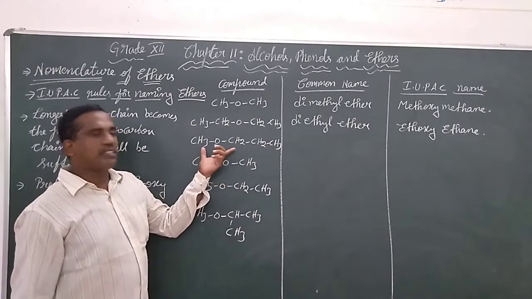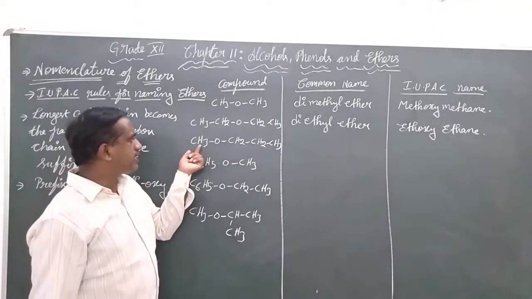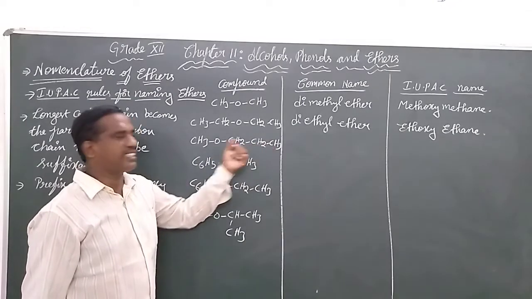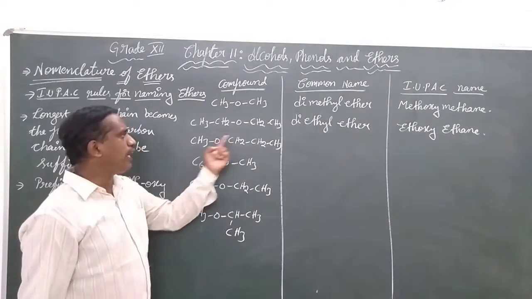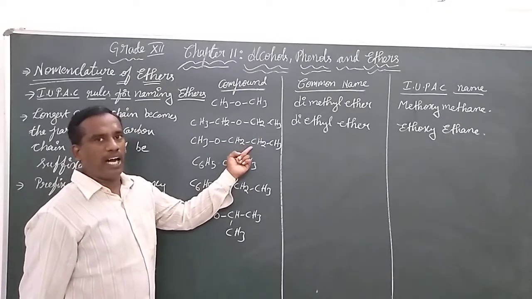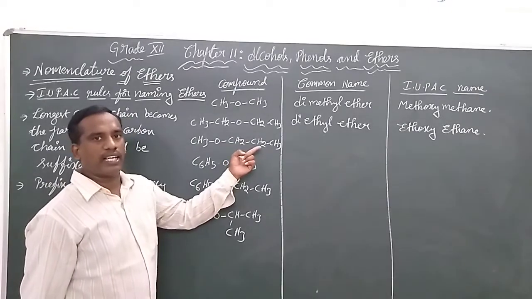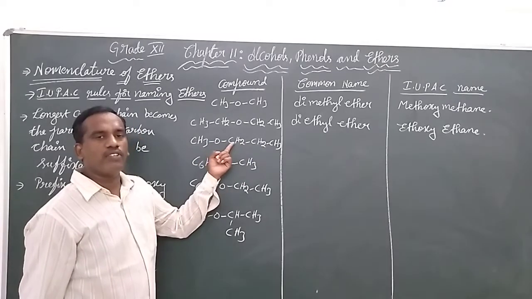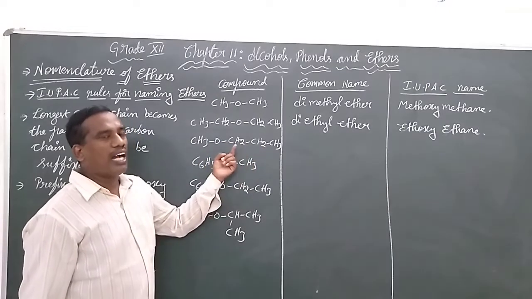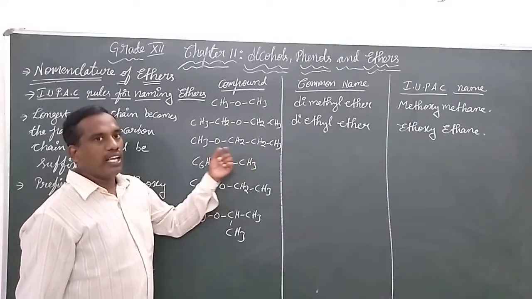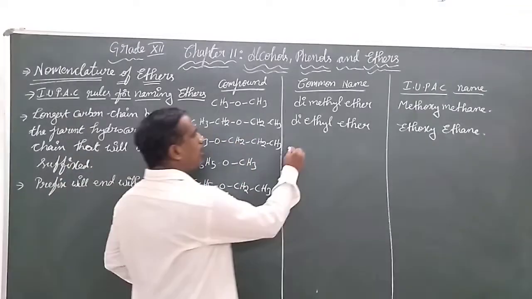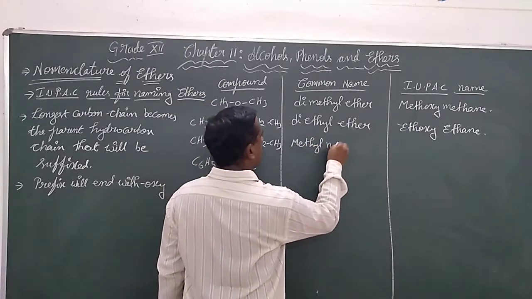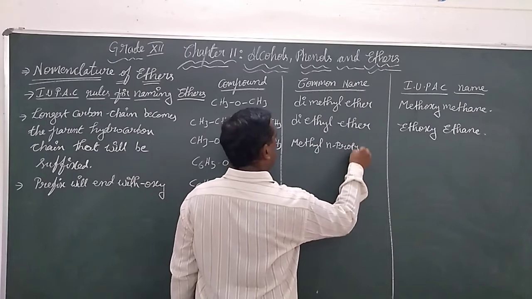Now we have the unsymmetrical ether CH3OCH2CH2CH3. This is the methyl part, and it is the normal propyl part. So this becomes the 3 carbon chain, which will be the parent chain. Under the common naming, it follows the rule that this is methyl n-propyl ether.